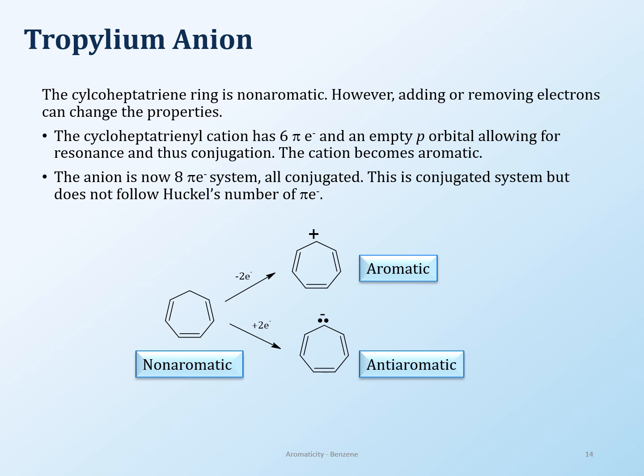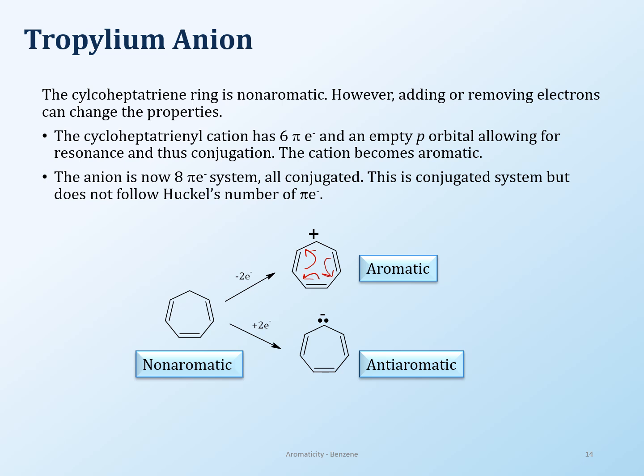Sorry, not conjugation, resonance structures. Here I can move all of these around, and if I can move them around, that means everything is conjugated. So conjugated, cyclic, 6 pi electrons, a planar structure. Yes, it's going to be aromatic then. So you can determine this even with ions.